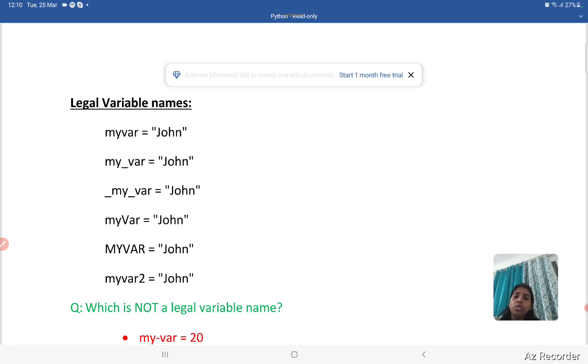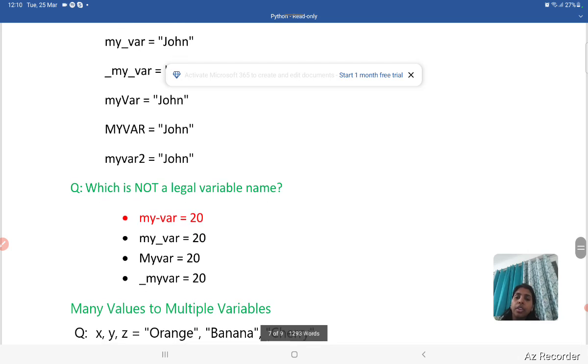My var equal to John, it is also correct. My var 2 equal to John, this is also correct. In the last statement, the 2 is in the last position of the variable name. So we cannot use any digit as a first character, but we can use any digit in the middle or at the end of the variable name.